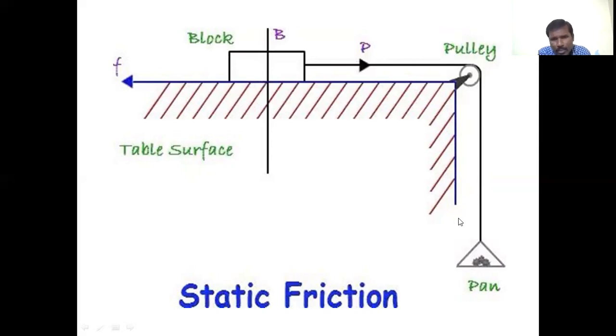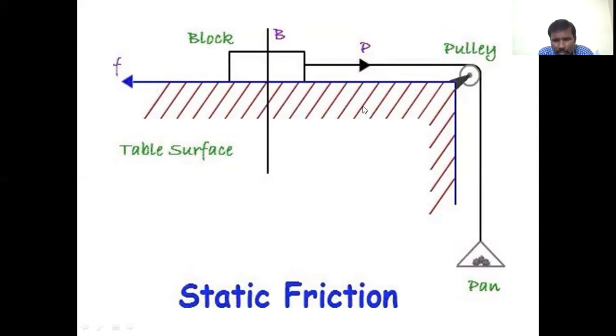So when this P, that is nothing but the force we are applying, this applied force is less than the frictional force, or limiting friction, what happens? The block is at rest. Even when this pulling force is equal to the frictional force, the body does not move, that is, the block does not move on this horizontal surface.